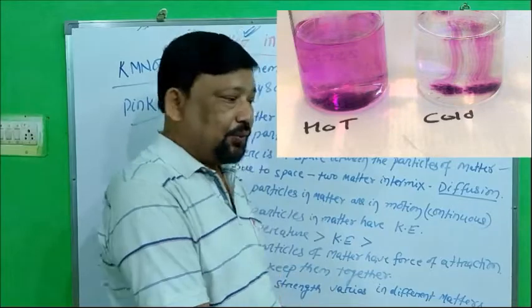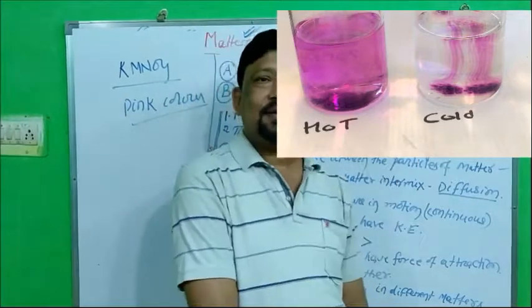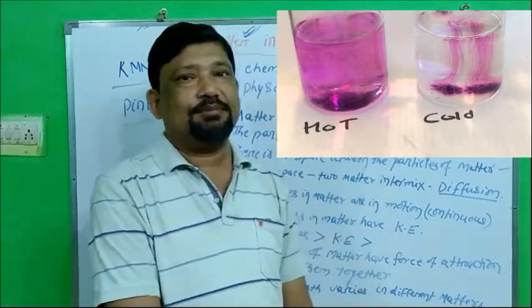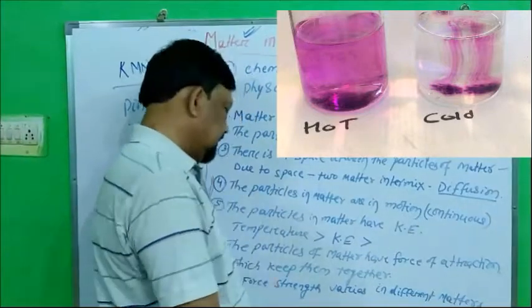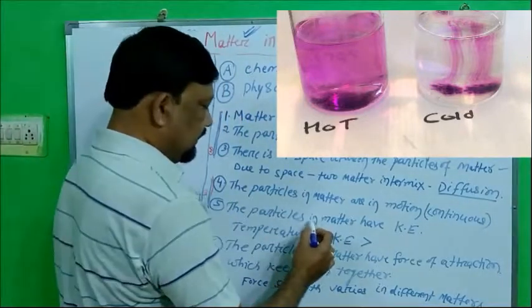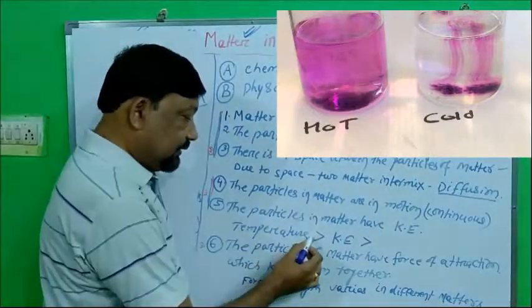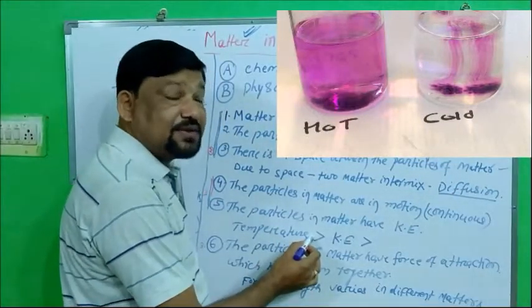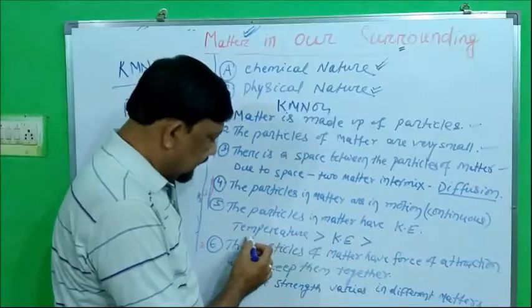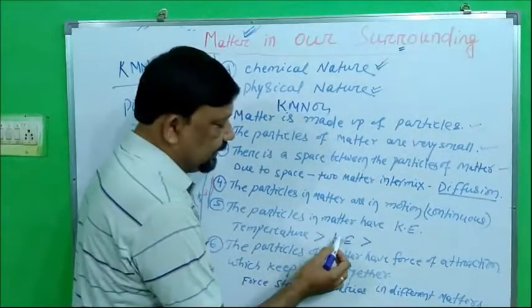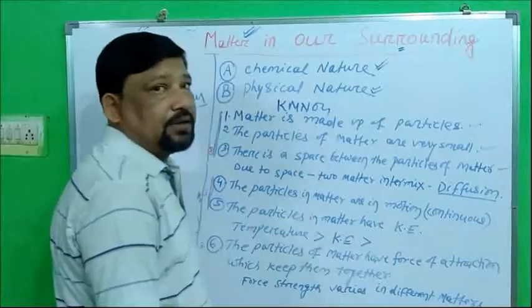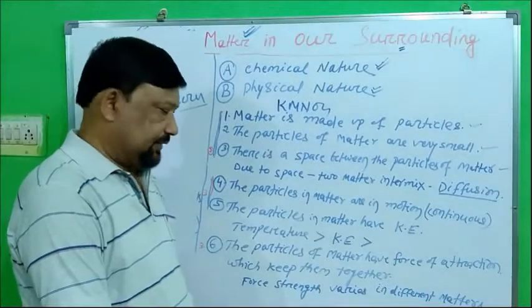It proves that once the temperature increases, the kinetic energy of the particles also increases. The particles in matter have kinetic energy, it is proved. Once you have taken the hot water, their temperature is more, so the kinetic energy of the matter also increases.